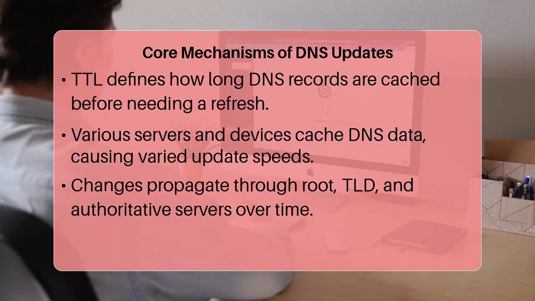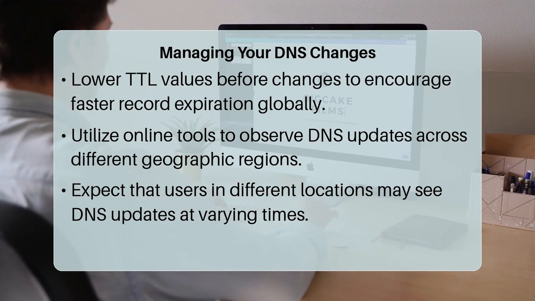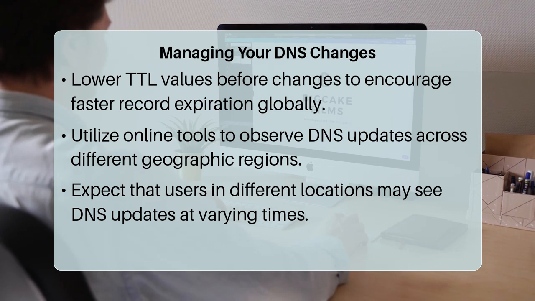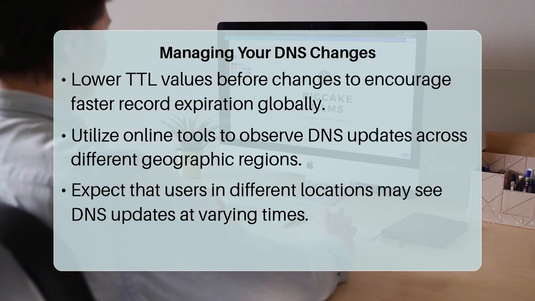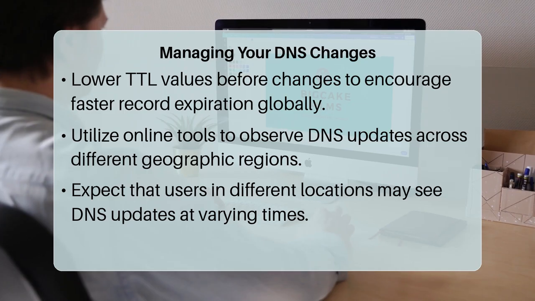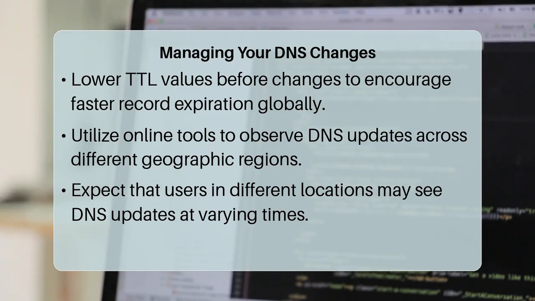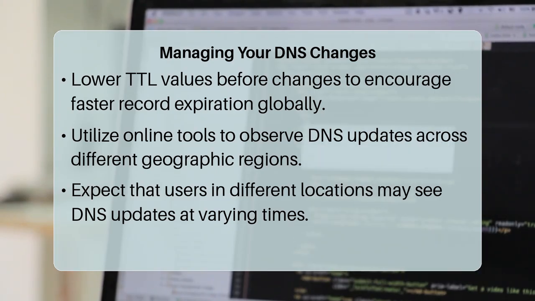Finally, the DNS system is a vast hierarchy. Changes start at your authoritative name server, then travel upwards to the top-level domain servers, and eventually across the global network of recursive resolvers. Each step in this chain takes time to update its records, and any delay at one point can ripple through the entire system. Geographic distance and network latency also play a subtle role, as it simply takes time for data to travel across the internet.